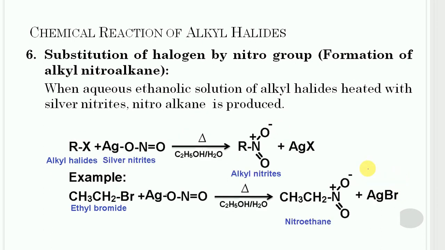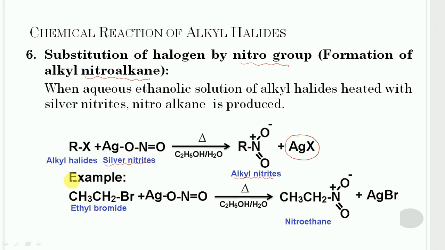Next is the substitution of halogen by nitro group. It will lead to the formation of nitroalkanes. In this case, when an aqueous ethanolic solution of alkyl halide is heated with silver nitrite, nitroalkane will get formed along with silver halide, which is the side product.